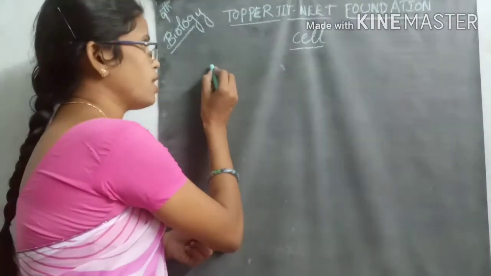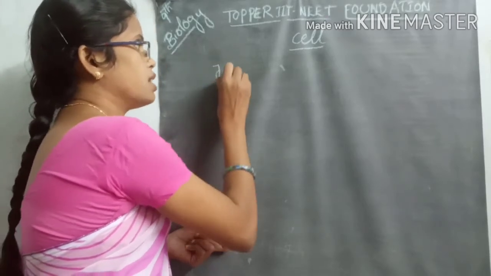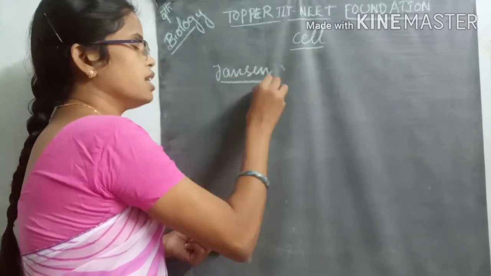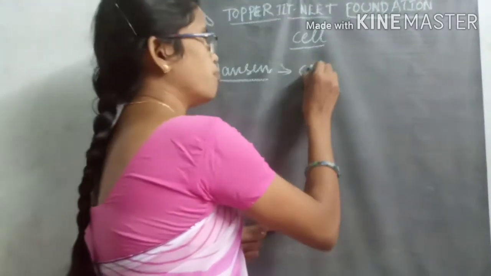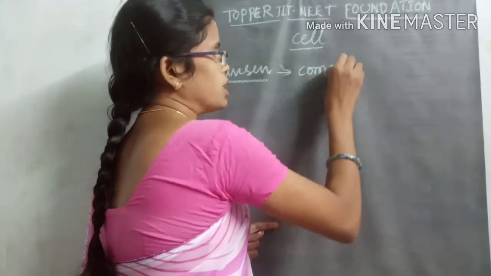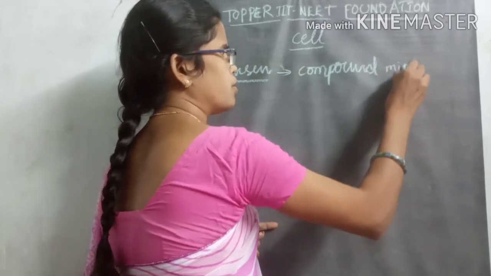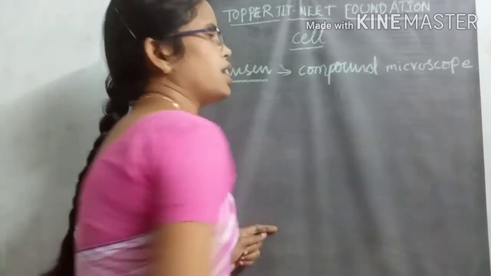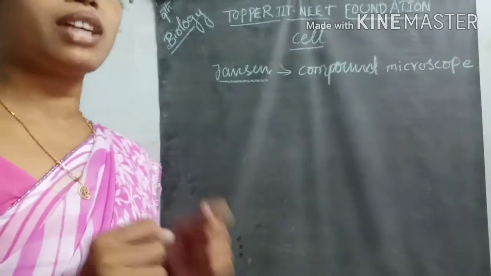First of all, one of the scientists was called Johnson and Johnson. He was one of the scientists who first discovered the compound microscope. Because of the invention of the compound microscope, we can observe different things surrounding us which are not visible to our eyes.